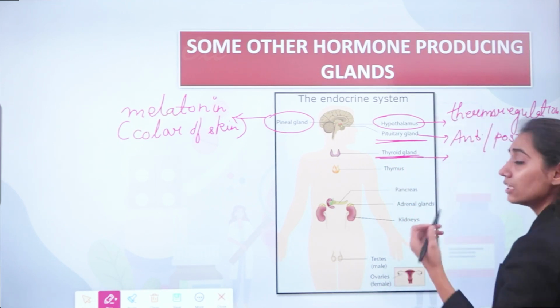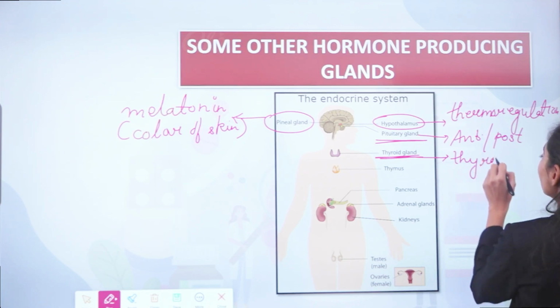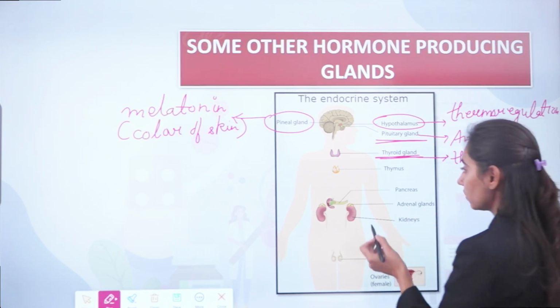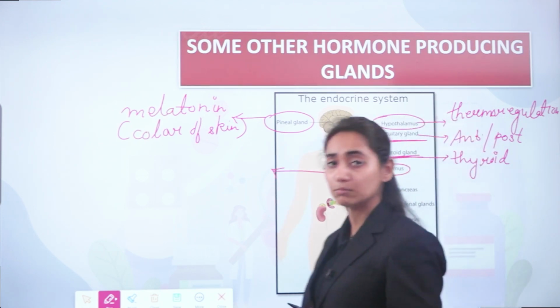Then comes the thyroid. Thyroid gland is located in your neck region. It produces the hormone known as the thyroid hormone, which regulates the metabolic functions of your body. Then comes the thymus. Thymus gland helps in your immunity.